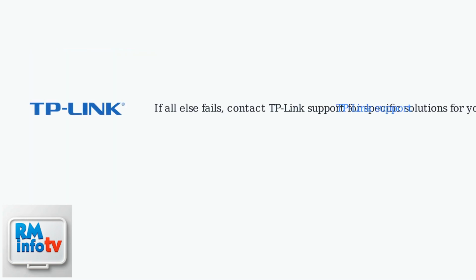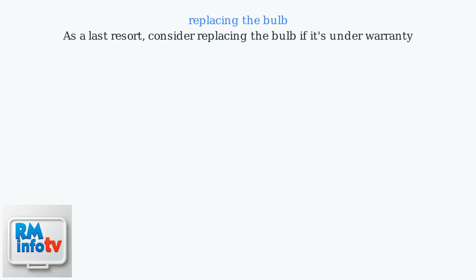If all else fails, contact TP-Link support. They may have specific solutions for your bulb model or router, including firmware patches or compatibility guides available on their official site. As a last resort, consider replacing the bulb if it's under warranty.